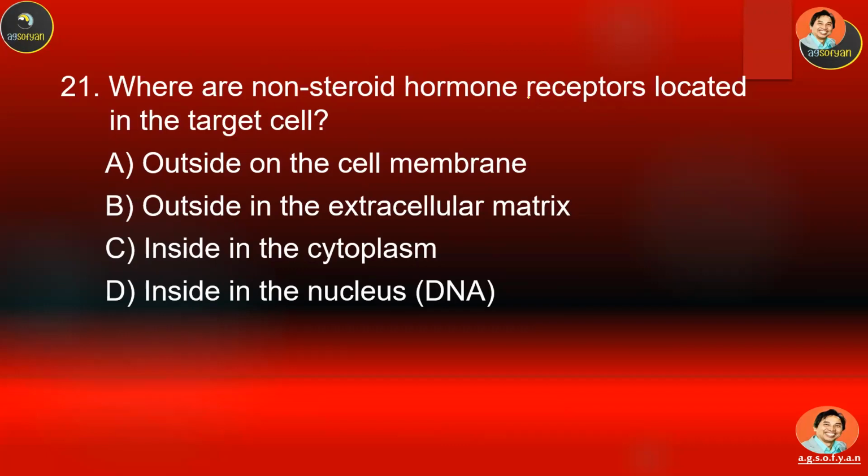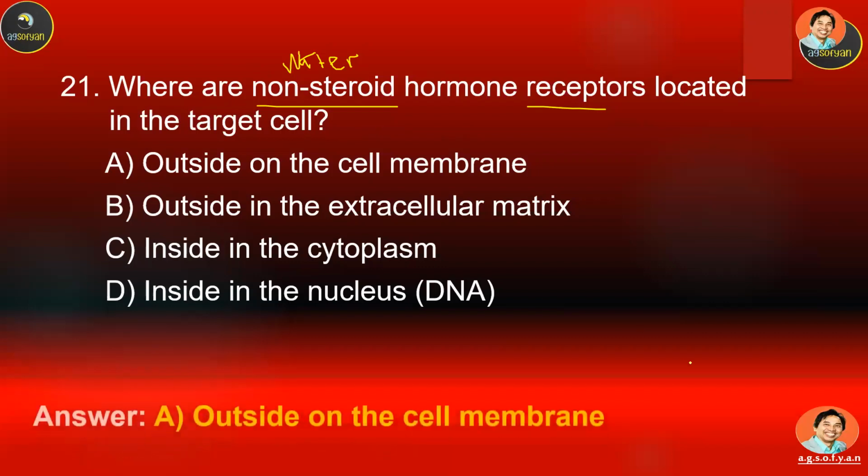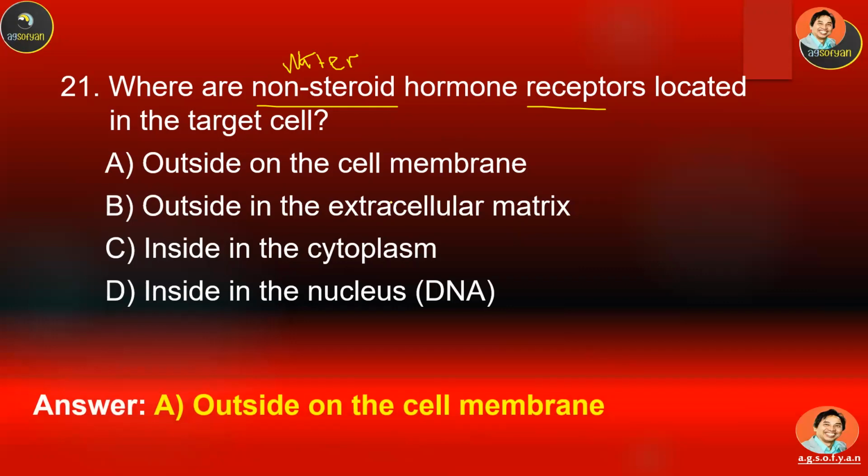Where are non-steroid hormone receptors located? Okay, so non-steroid hormones are water-soluble hormones. They are unable to cross the cell membrane, so it is logical that their receptor will be outside, which is on the cell membrane, because they are unable to enter the cell.